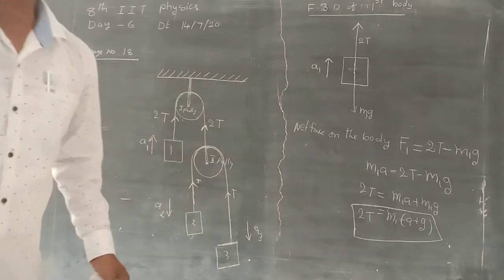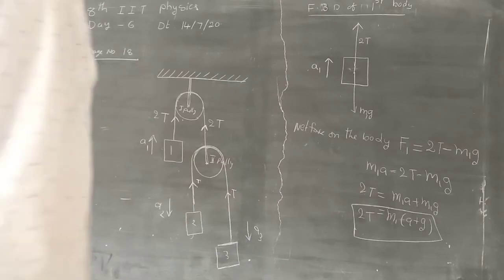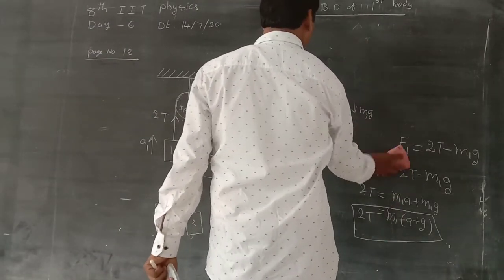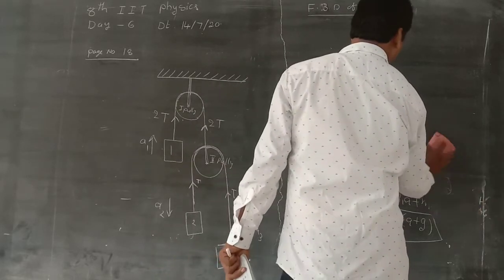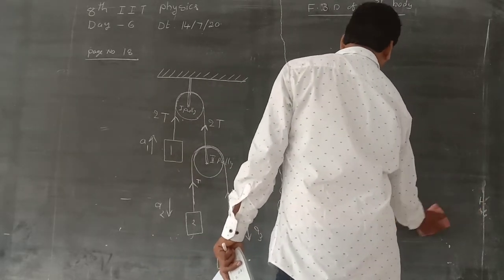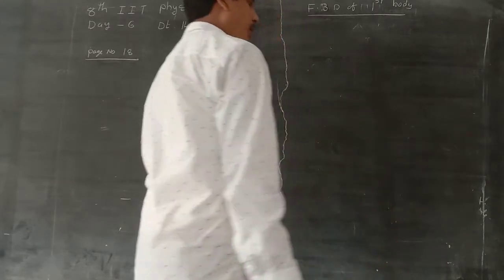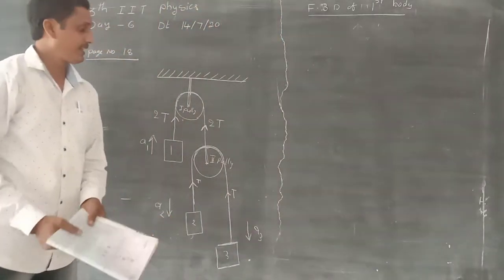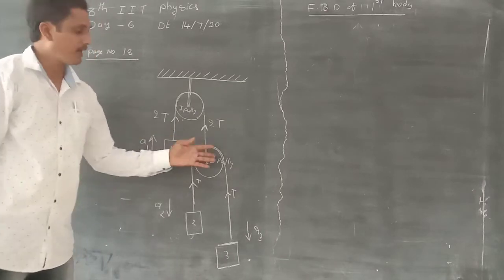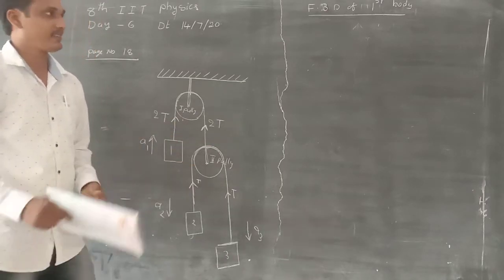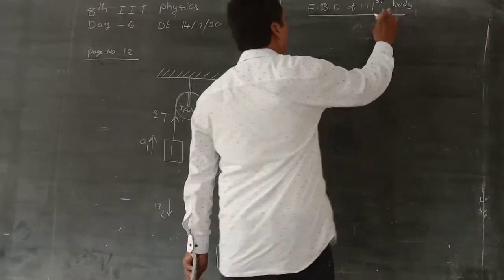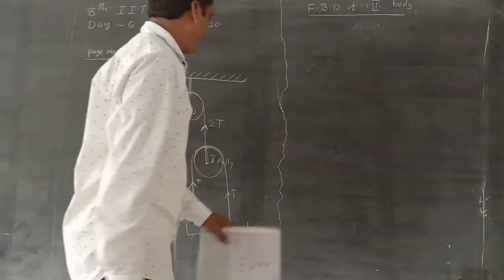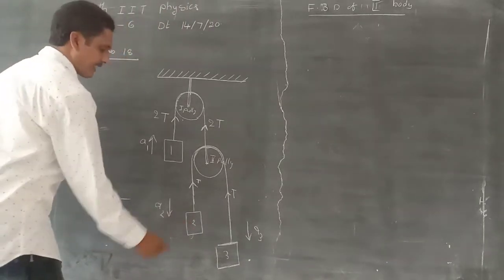Next, the free body diagram of the second body. Among these relations, we find out the tension in the strings, acceleration of bodies, mass of bodies, and so on. This is the second body.